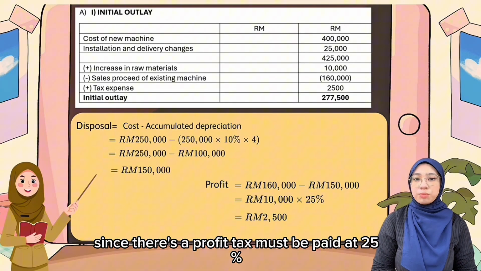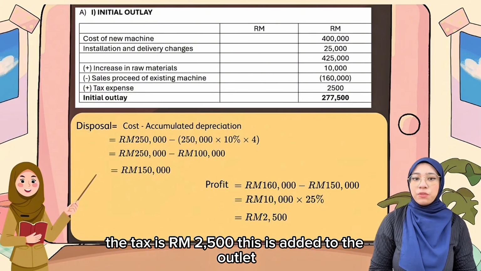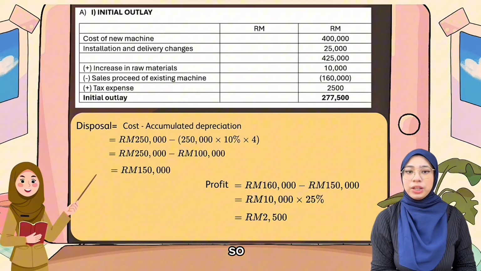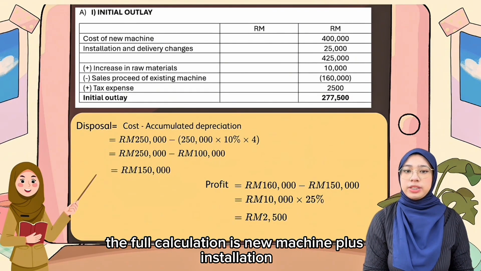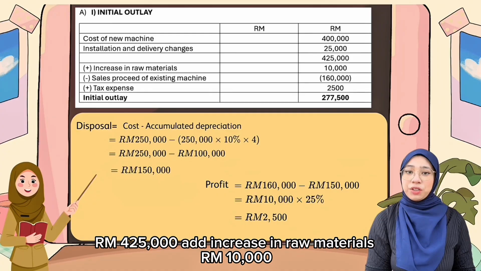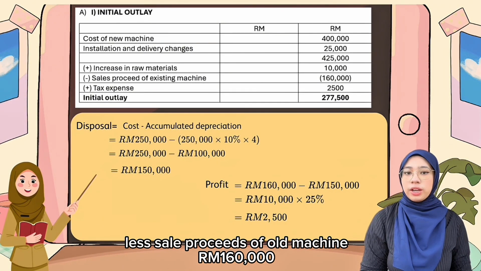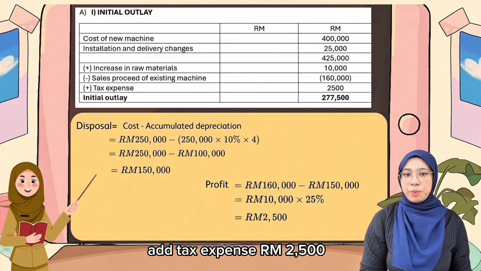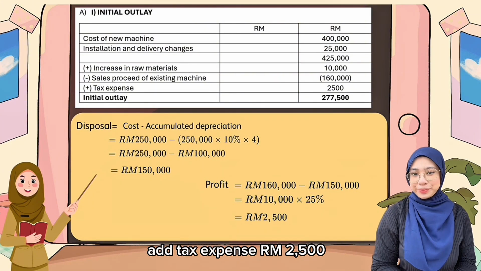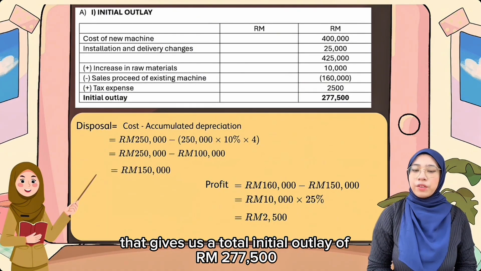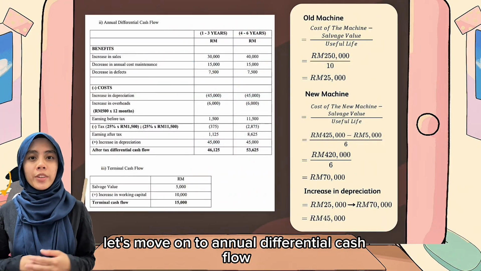Since there's a profit, tax must be paid at 25%, so the tax is RM 2,500. This is added to the outlay because it is a cash outflow. So, the full calculation is new machine plus installation RM 425,000. Add increase in raw materials RM 10,000, less sale proceeds of old machine RM 160,000. Add tax expense RM 2,500. That gives us a total initial outlay of RM 277,500. Let's move on to annual differential cash flow.